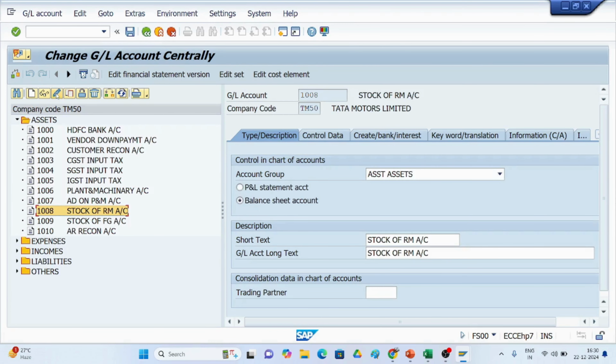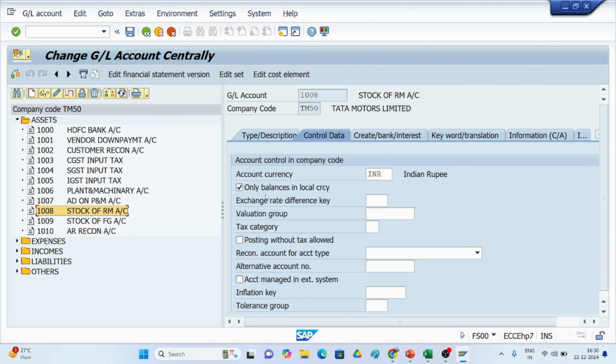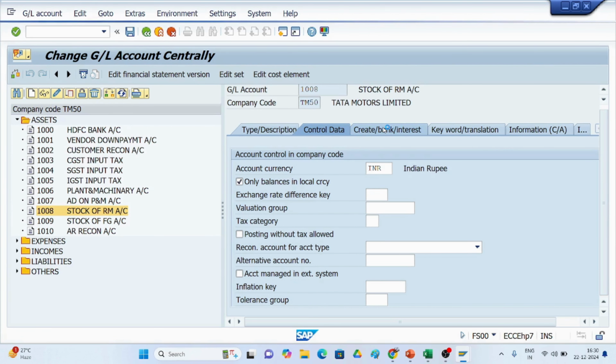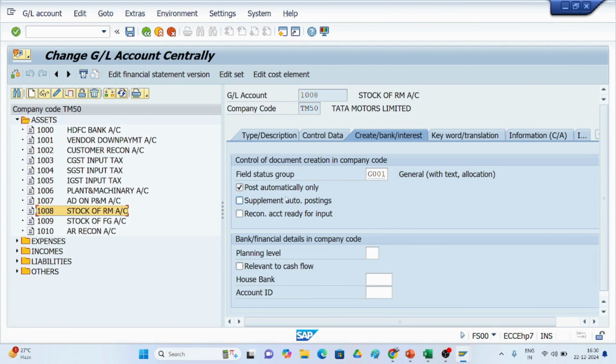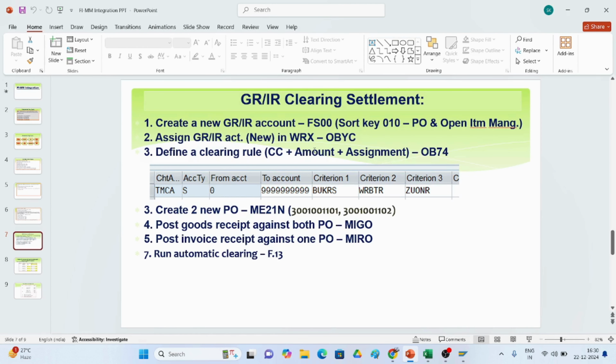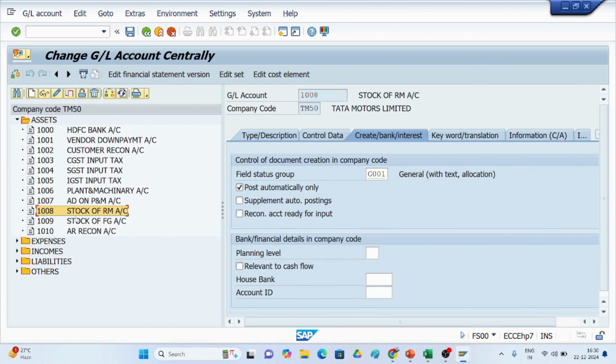I have taken a GL account 1008, company code TM50, and under the asset group I have taken a balance sheet account, and the short text is stock of raw material. Go to control data: the account currency is INR, only balances in local currency, and create bank interest. Here, G01, post automatically, I put a tick mark. Likewise, I have created one stock account and I have created the GRIR account.